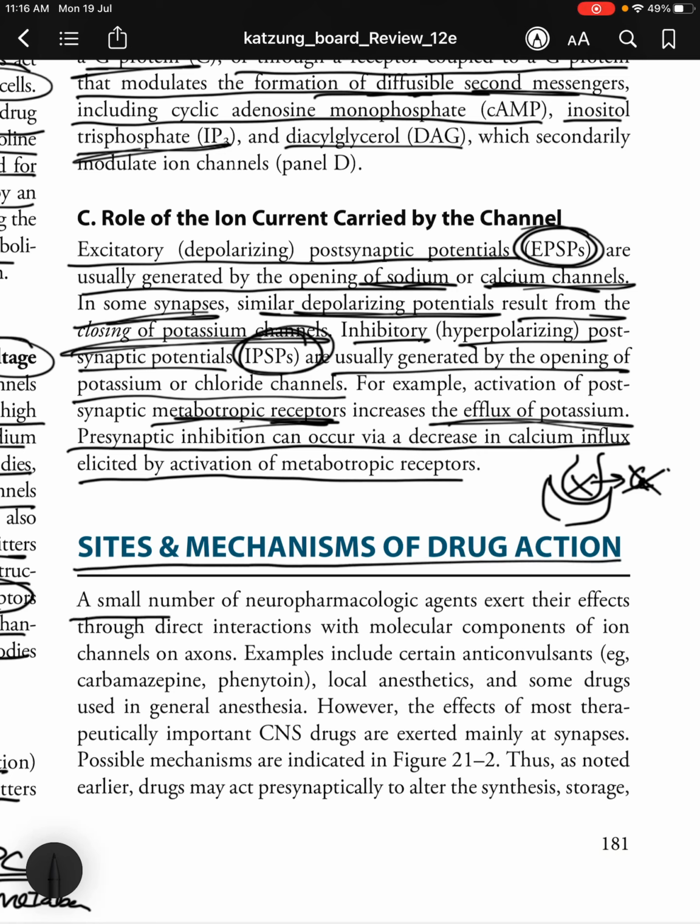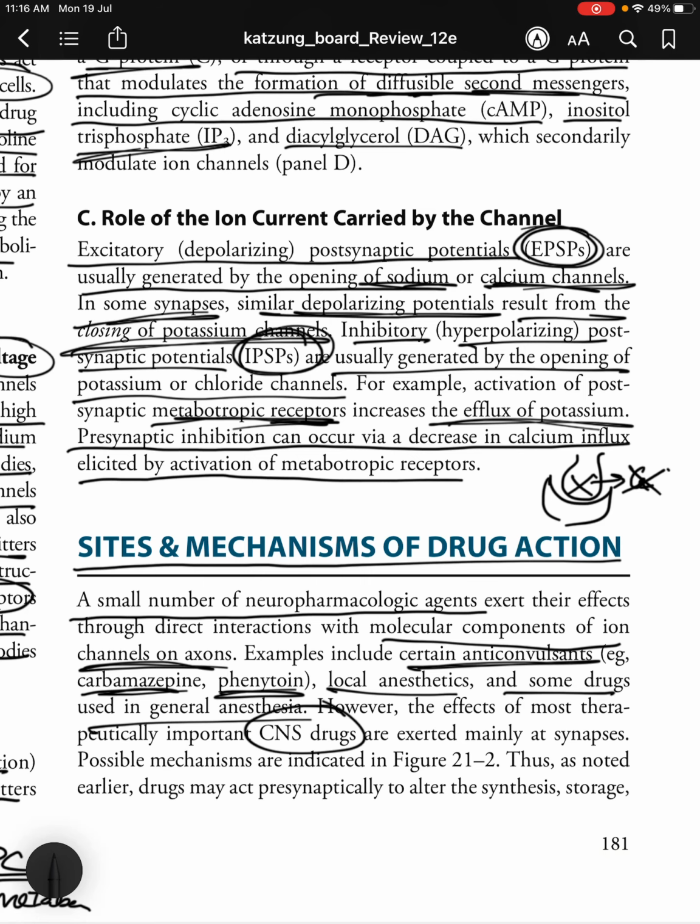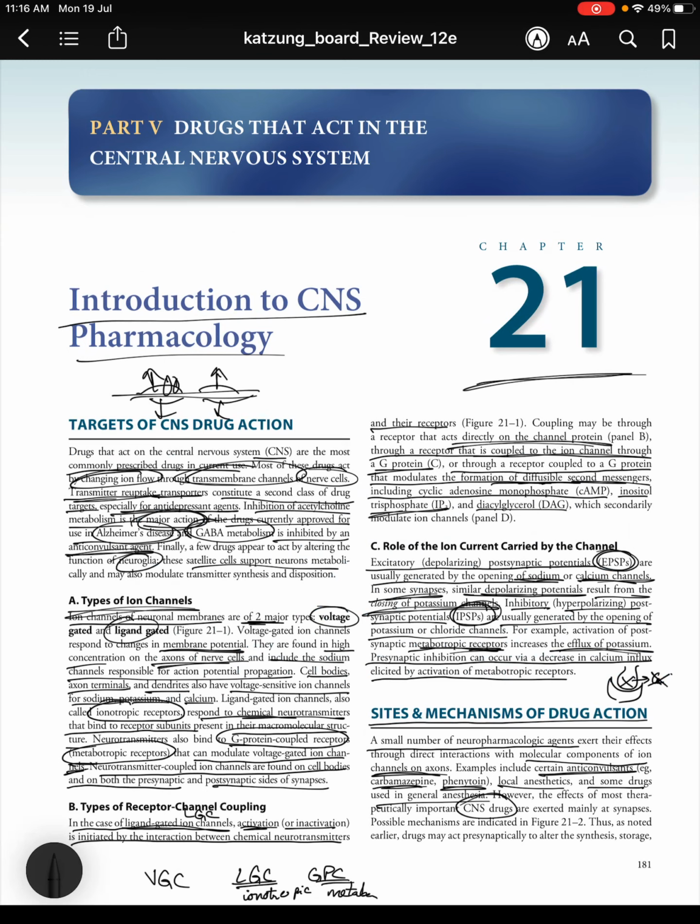So, moving on to the sites and mechanisms of drug action, a small number of neuropharmacological agents exert their effects through direct interactions with molecular components of ion channels or on axons. Examples include certain anticonvulsants, for example, carbamazepine and phenytoin, local anesthetics, and some drugs used in general anesthesia. However, the effects of most therapeutically important CNS drugs are exerted mainly at the synapses. The possible mechanisms are illustrated in a figure, we'll discuss that.